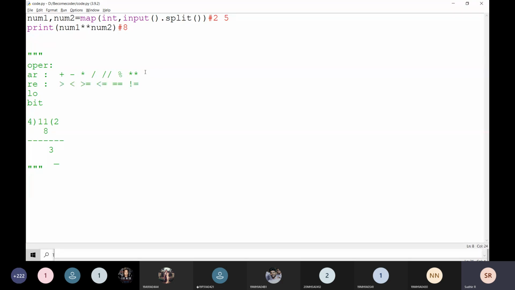And one more thing, the relational operators and the logical operators, both always give the output either true or false. In any programming language, not only in Python. In C, for example, it is going to be 1 or 0. In CPP also 1 or 0. Here, the relational operators and logical operators both are going to return either true or false. How are they going to work here?